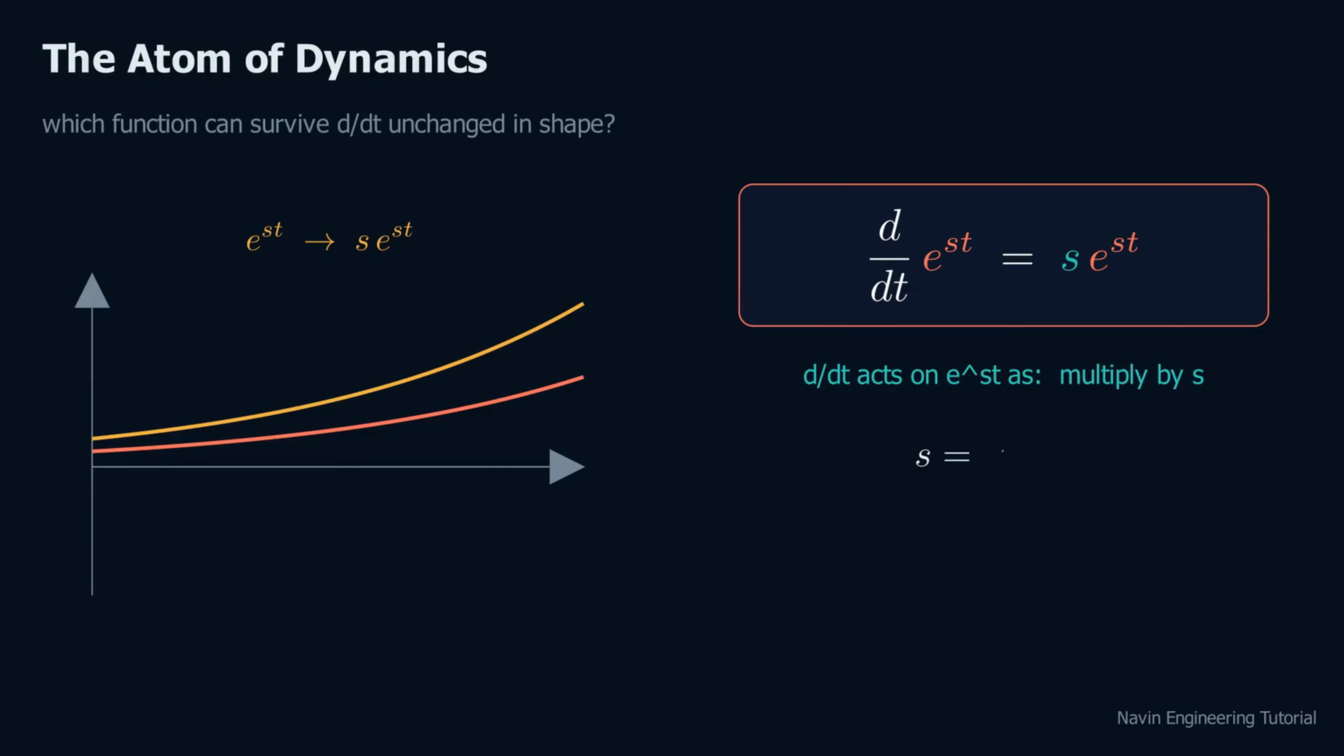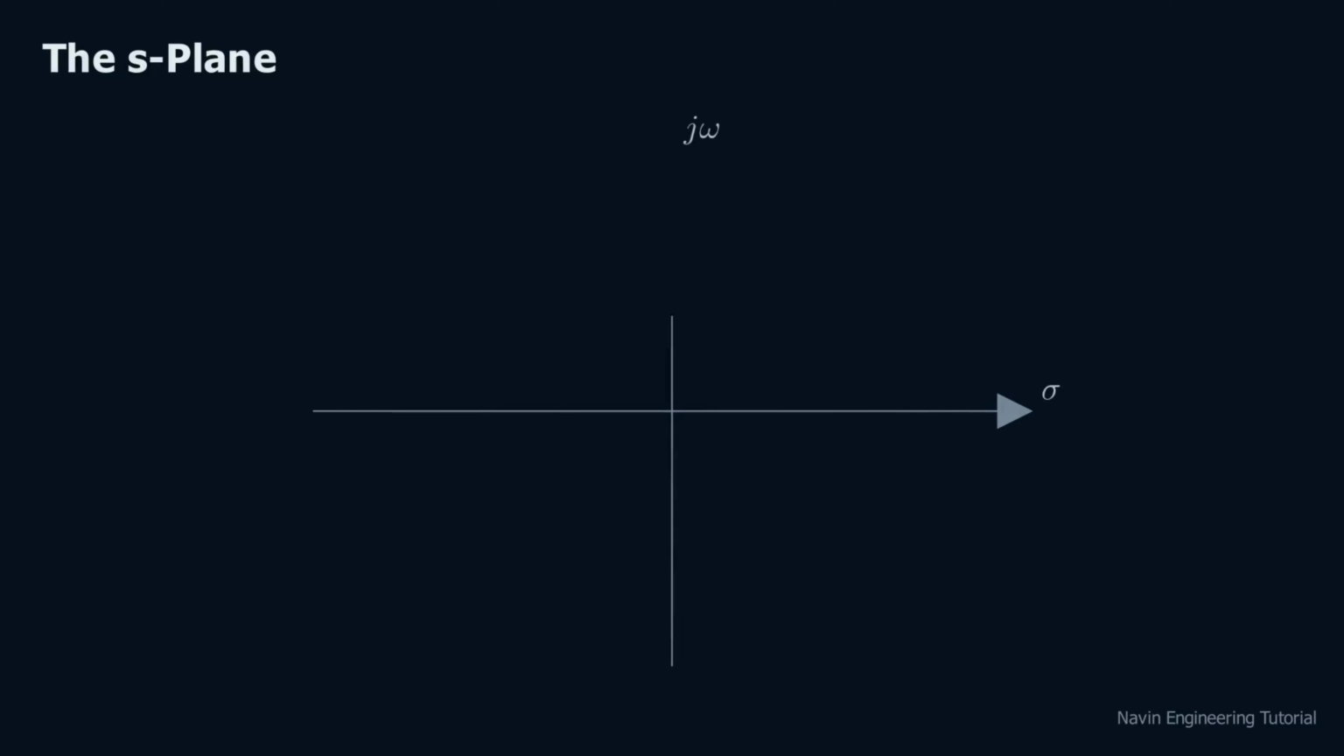One more move. Let s be a complex number, a real part sigma and an imaginary part omega. That single letter now hides an entire family of behaviors, and we should go meet them. This is the S-plane. Every point on it is one value of s, one member of the exponential family. Real part sigma sideways. Imaginary part omega upward.